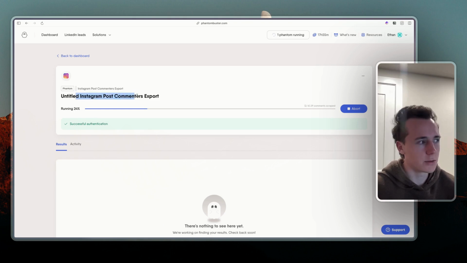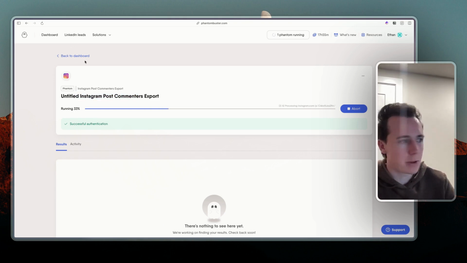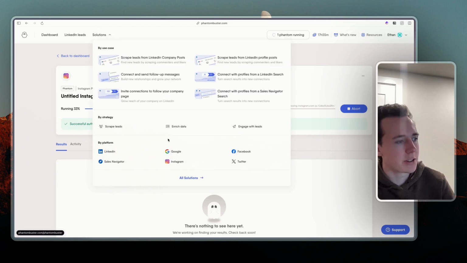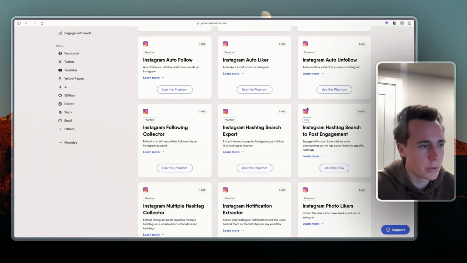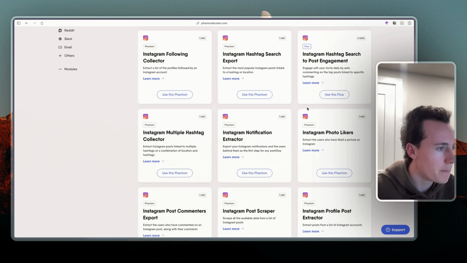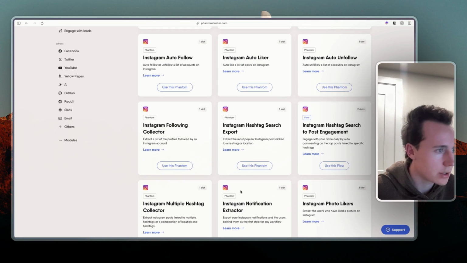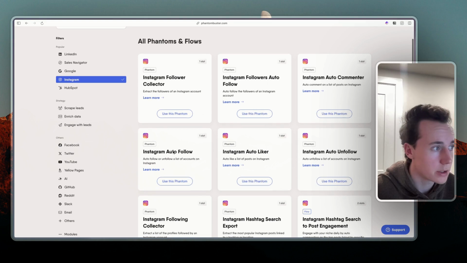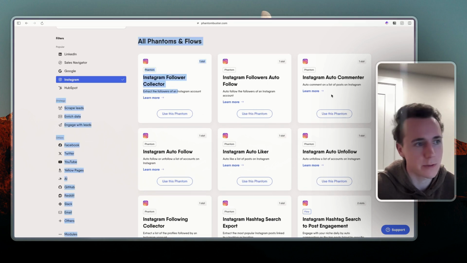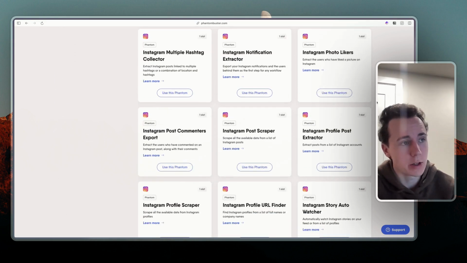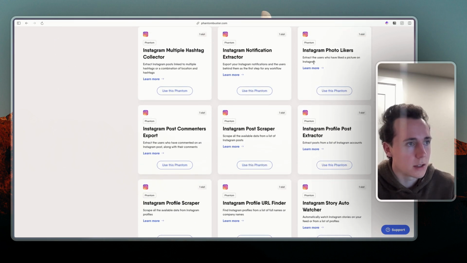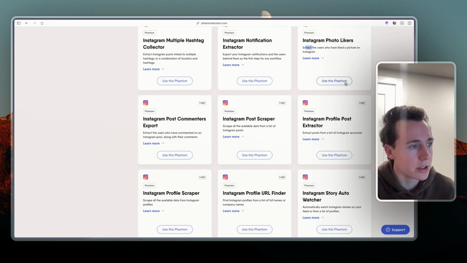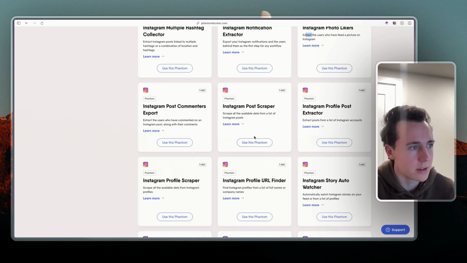So as you can see, it's running here, and I thought I'd just walk you through a couple of the different scraping options here, and we'll just run them all at the same time to kind of show you what we can accomplish. So then we have a notification extractor. We have following, so we can get every one of the followers of a specific account. What we could do is extract users who have liked a picture, so that one's definitely interesting.